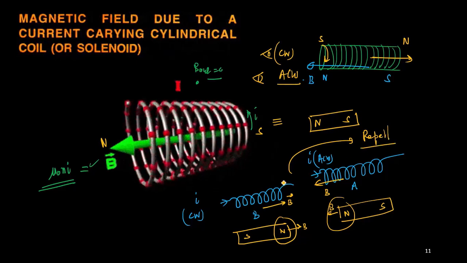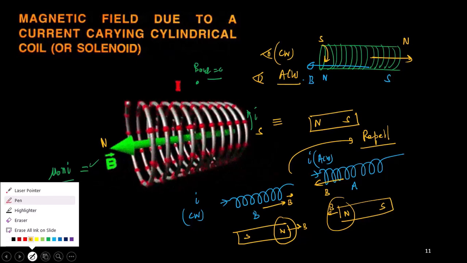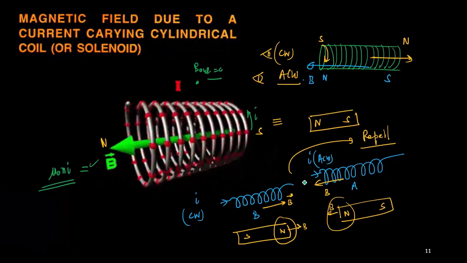So this is the final conclusion: once you place two solenoids, depending on the direction in which the magnetic field is produced, they can either repel or attract. If I change the direction of the anti-clockwise current to clockwise current, then they will attract each other. So you can conclude whether these two solenoids will attract or repel by only finding the direction of the magnetic field. Understood?